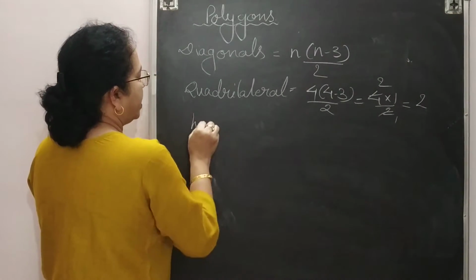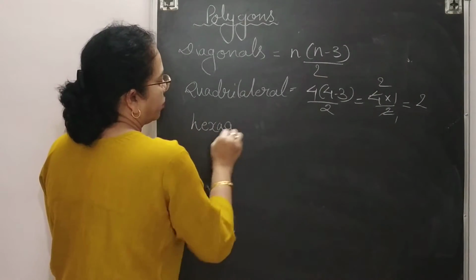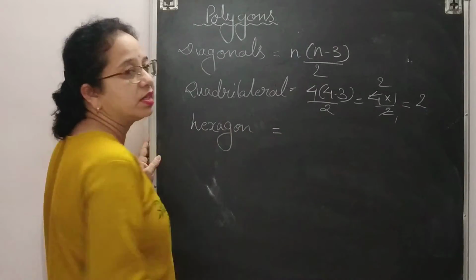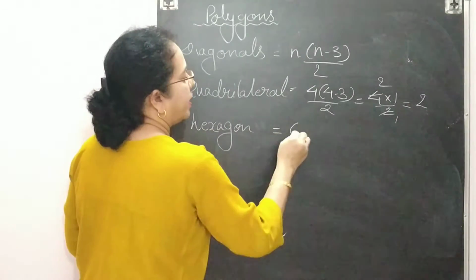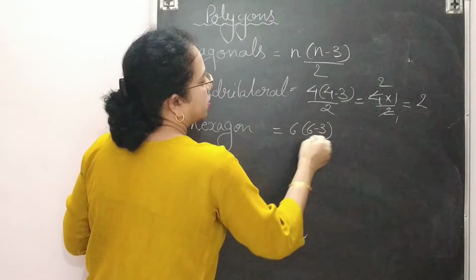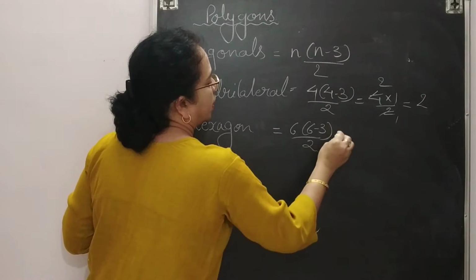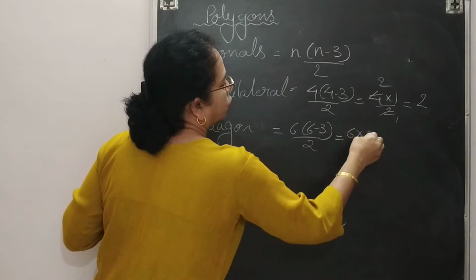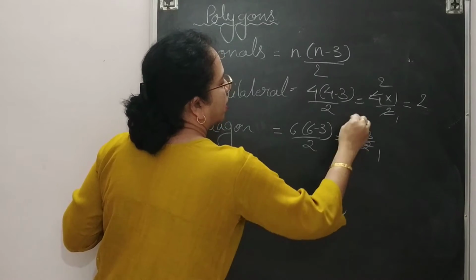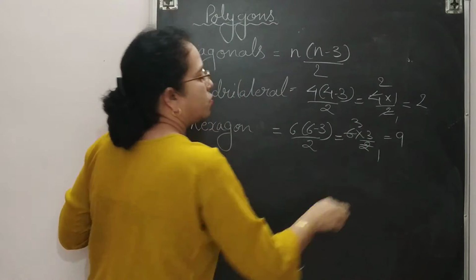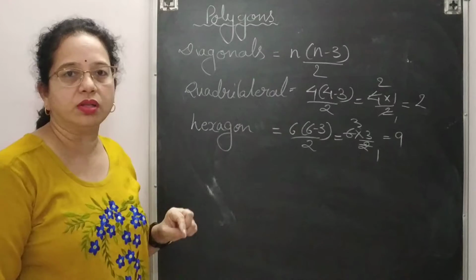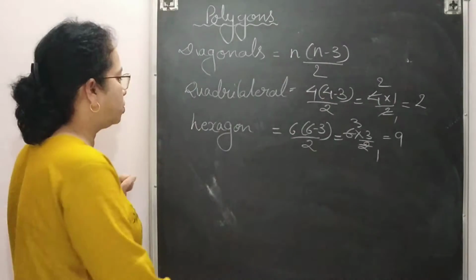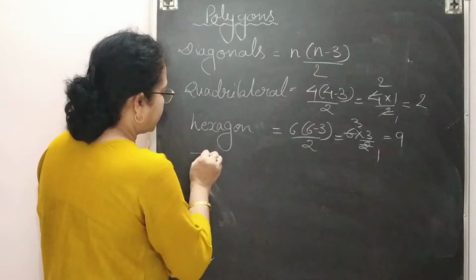सपोज इट इज गिवन हेक्सागन. Hexagon means how many sides? 6 sides. So replace this n with 6 and just do the calculation. So this will become 6 into 3 upon 2. Again you can cut the number. So 9. So hexagon में हमारे कितने diagonals होते हैं? 9 diagonals होते हैं.